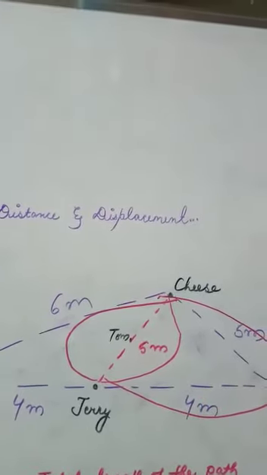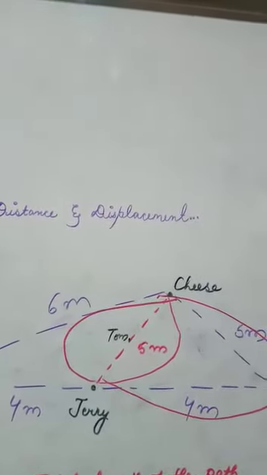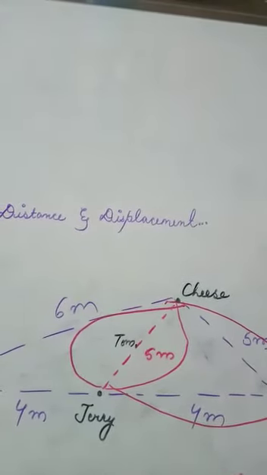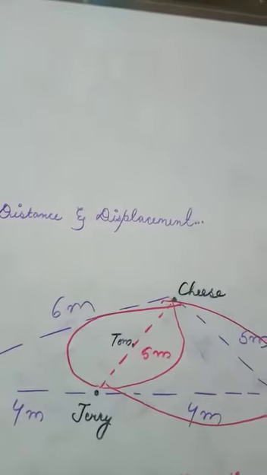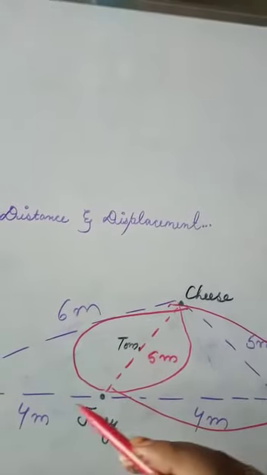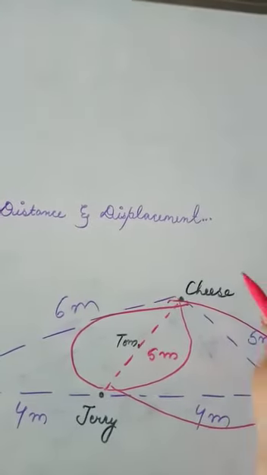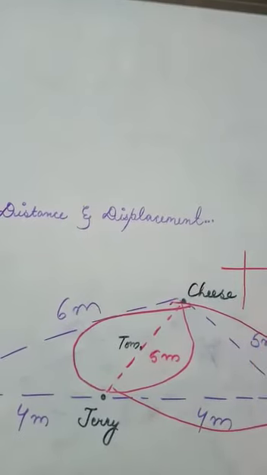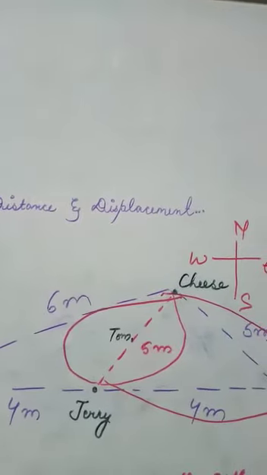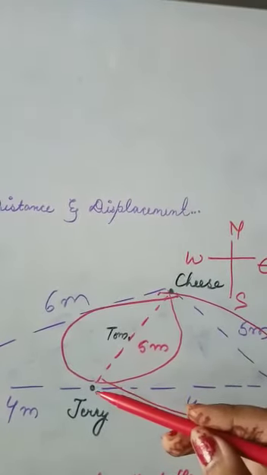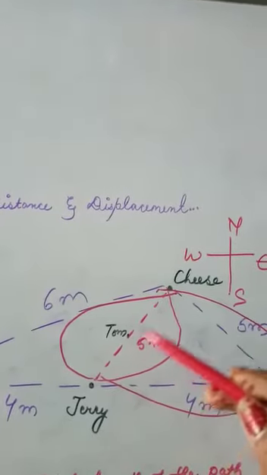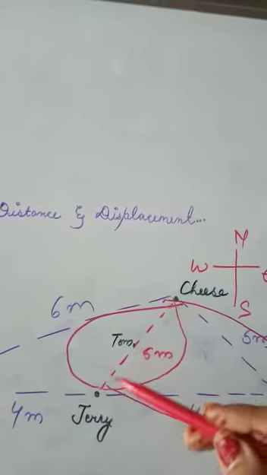But if Jerry is knowing only one piece of information, that the cheese is at a distance of 5 meters, is it sufficient for him? No. Because this 5 meters can be in any direction, either in this, or toward this, or toward this, or toward this. So what does he need? He needs to know the direction as well. Therefore, if Jerry knows that the cheese is at a distance of 5 meters toward northeast, then it will be easy for Jerry to reach the cheese.